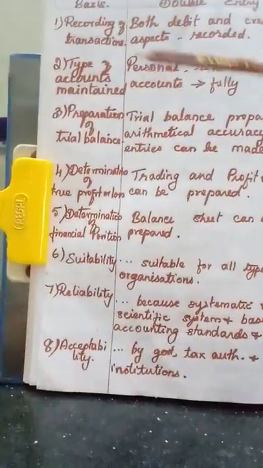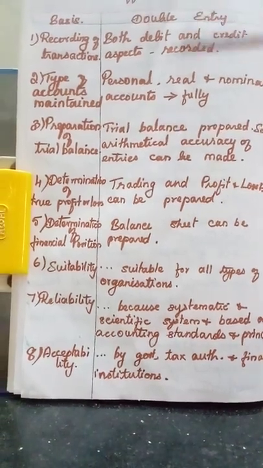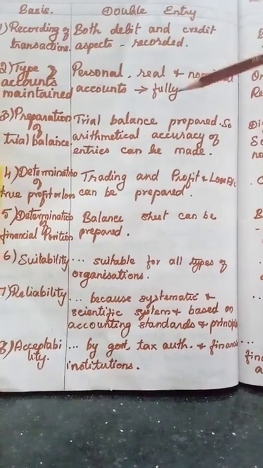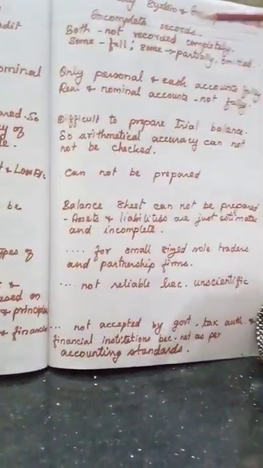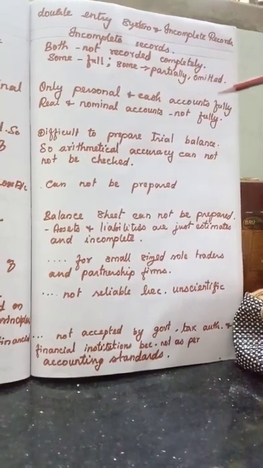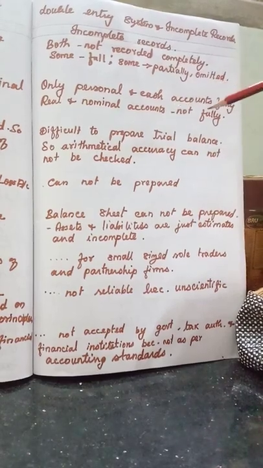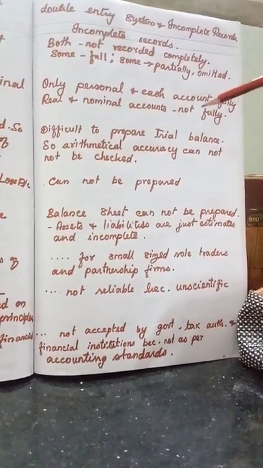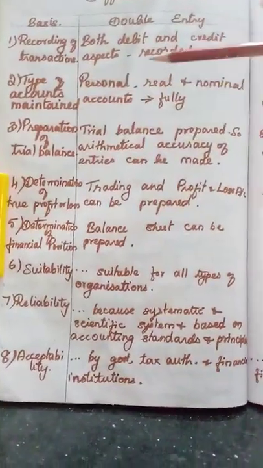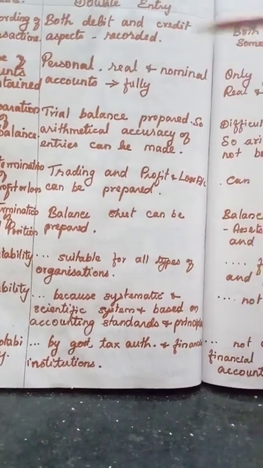Understood? The second point, type of accounts maintained. We know under double entry system, we maintain personal accounts, real accounts and nominal accounts fully. But under incomplete records, only personal accounts and cash accounts are maintained fully, and real and nominal accounts are not maintained fully. Understood? I think it is very easy. Type of accounts maintained: personal accounts, real accounts and nominal accounts are maintained fully.